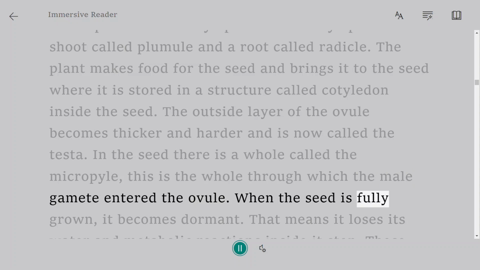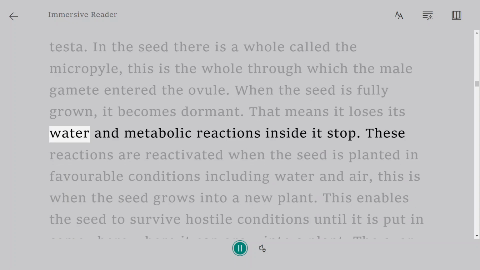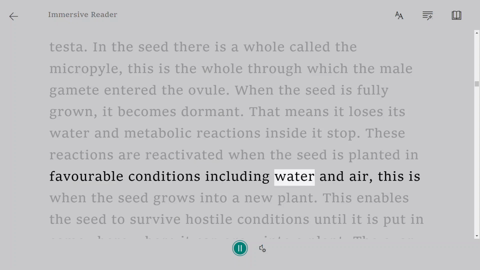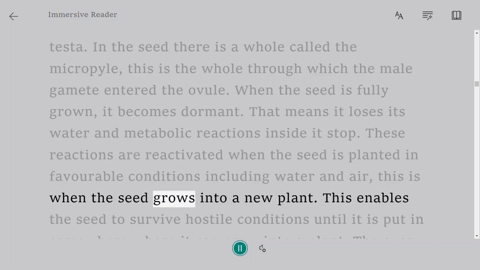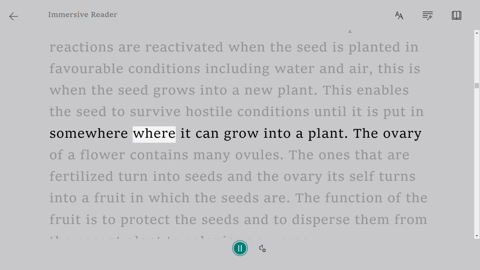When the seed is fully grown, it becomes dormant. That means it loses its water and the metabolic reactions inside it stop. These reactions are reactivated when the seed is planted in favorable conditions, including water and air. This is when the seed grows into a new plant. This enables the seed to survive hostile conditions until it is put somewhere where it can grow into a plant.